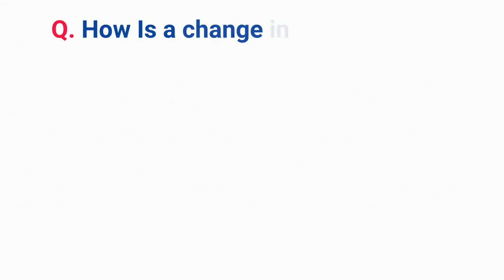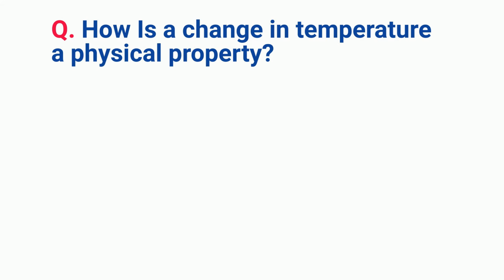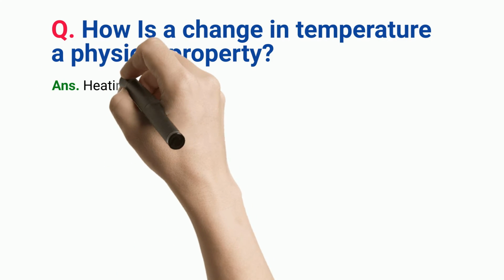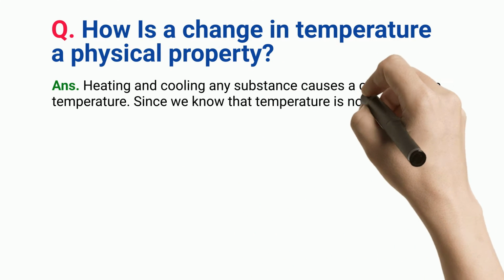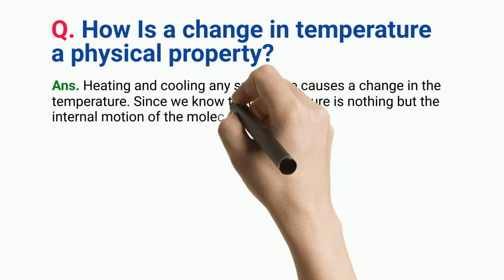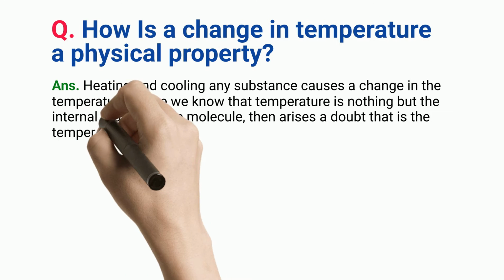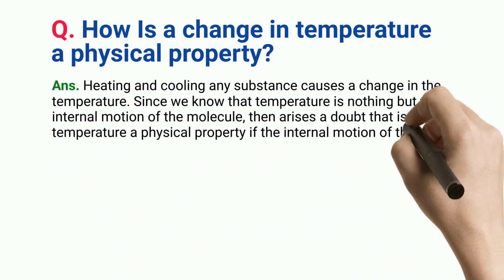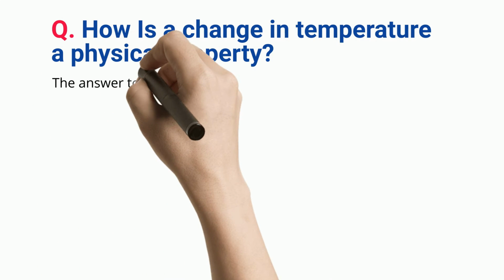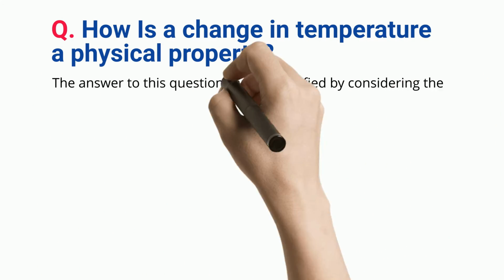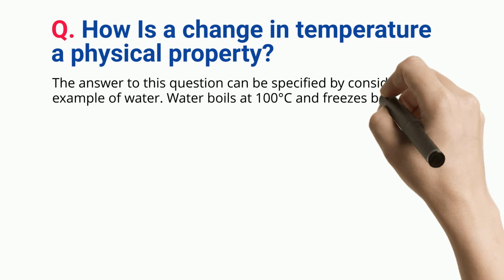How is a change in temperature a physical property? Heating and cooling any substance causes a change in the temperature. Since we know that temperature is nothing but the internal motion of the molecules, then a doubt arises: is temperature a physical property if the internal motion of the molecules changes? The answer to this question can be specified by considering the example of water.